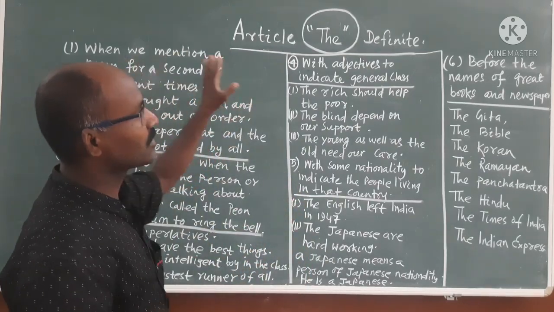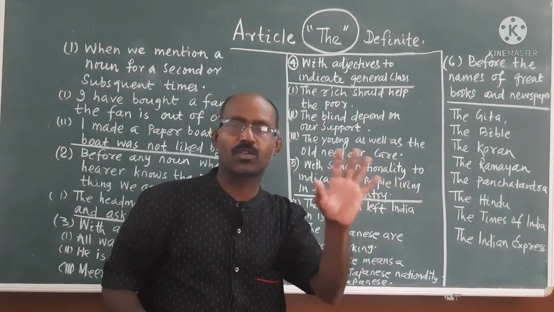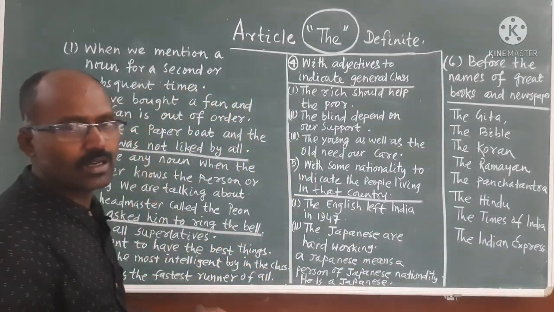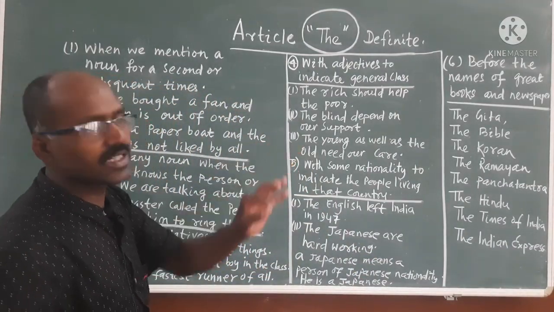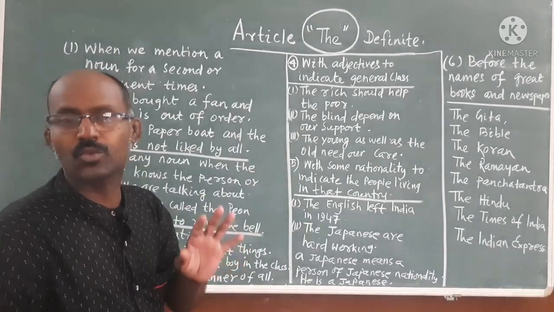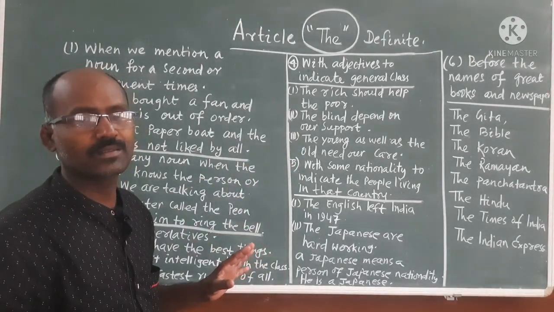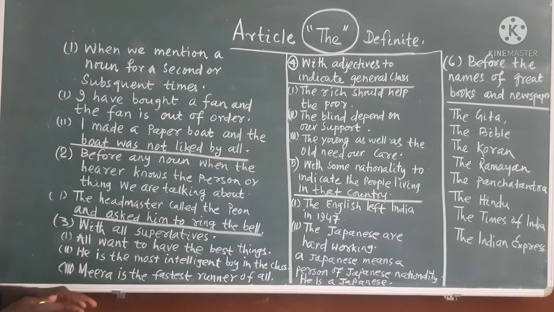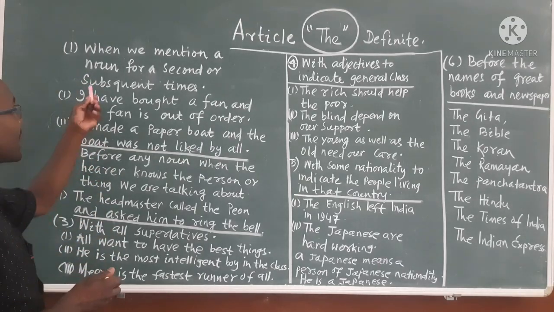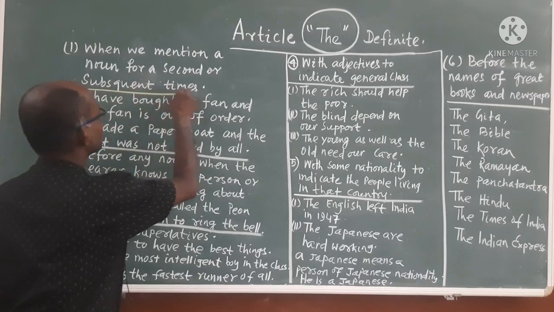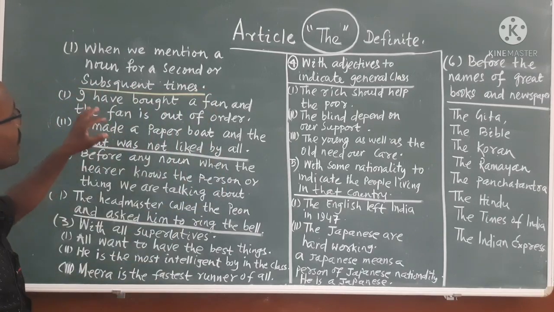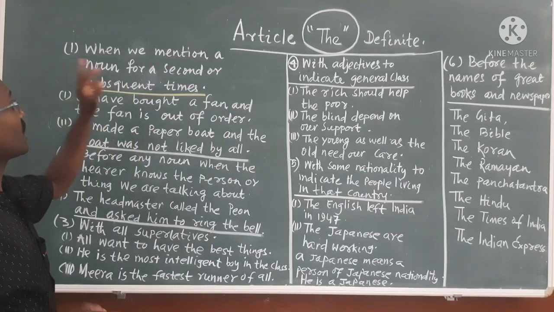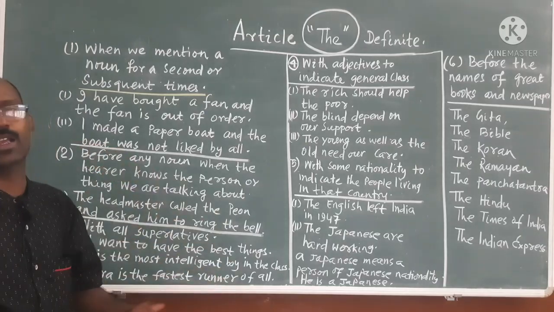Now, the article the means definite, means particular. Where do we have to use the? I have taken 6 formulas. We will discuss some now, and the rest will be discussed later. First: when we mention a noun for the second time or subsequent times.